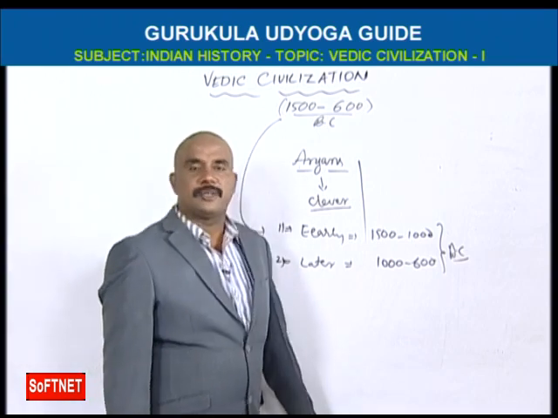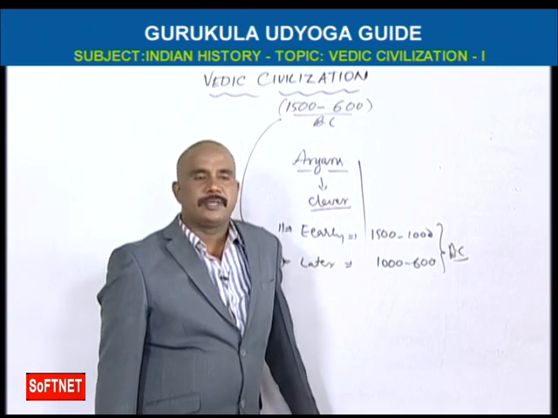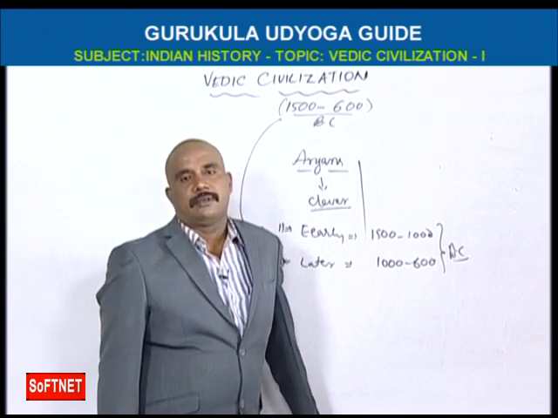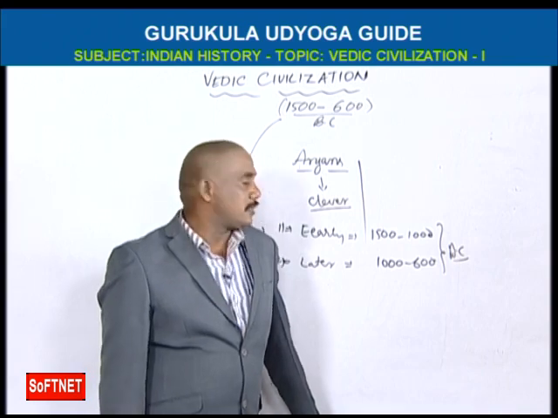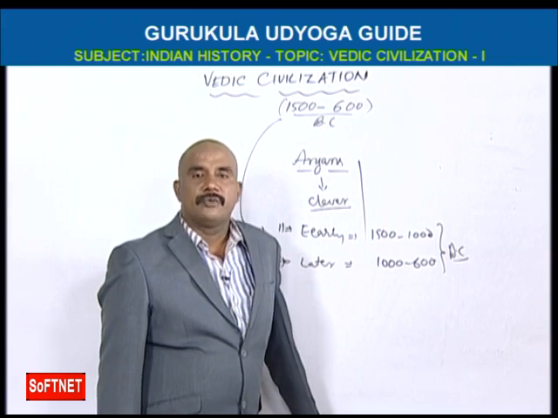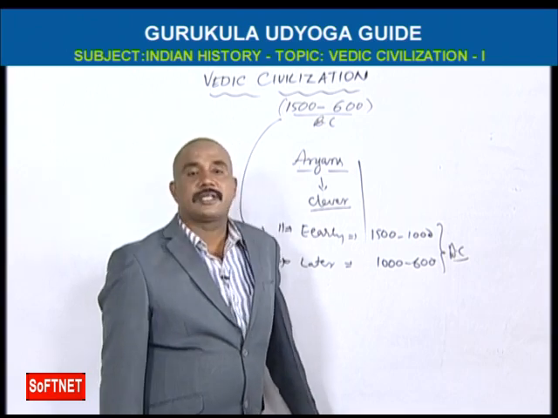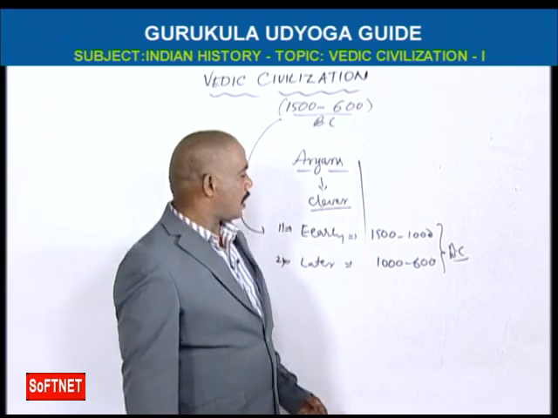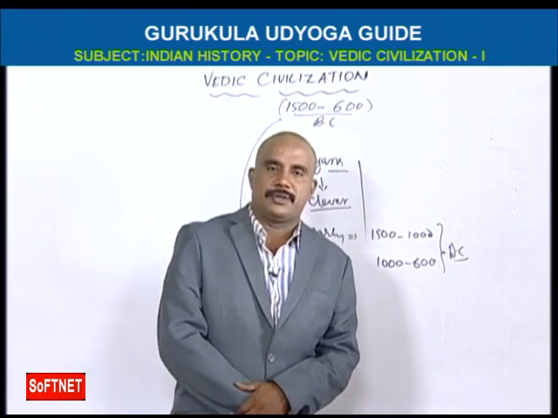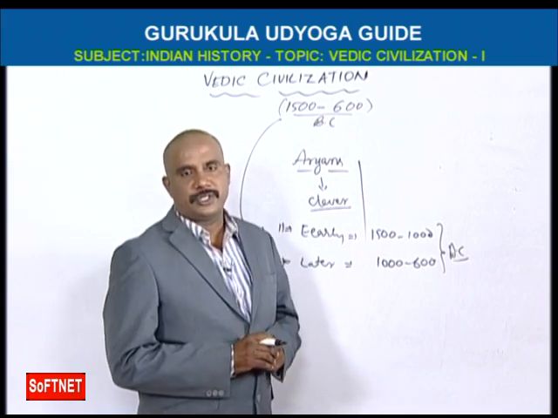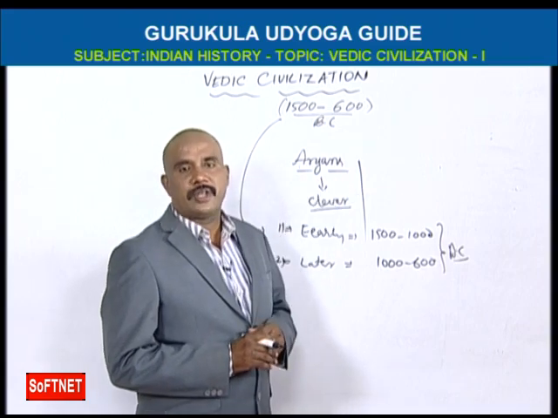Early Vedic civilization means the civilization which happened in the period of the Rig Veda. So the Rig Vedic period is early Vedic civilization. The civilization which occurred in the period of the Yajurveda is called later Vedic civilization. Now we go for early Vedic civilization. What are the features of early Vedic civilization? We have to learn them.